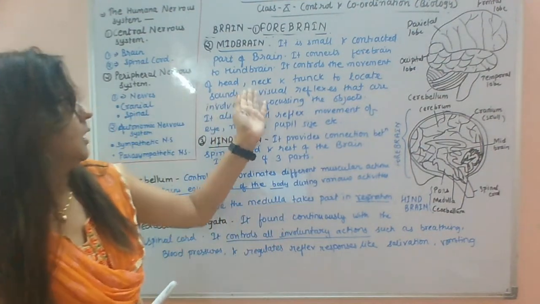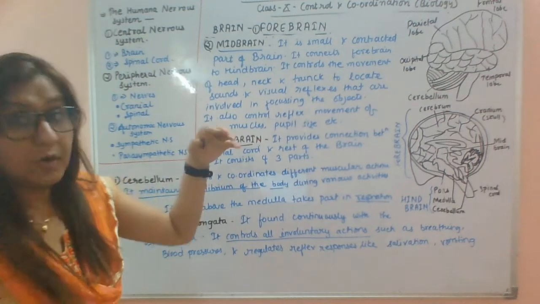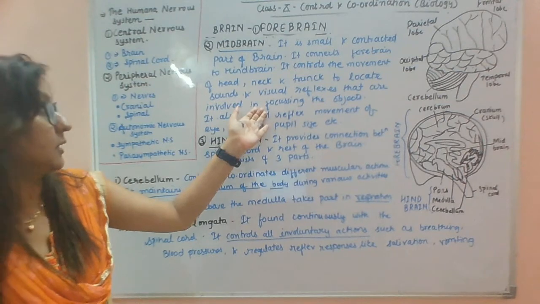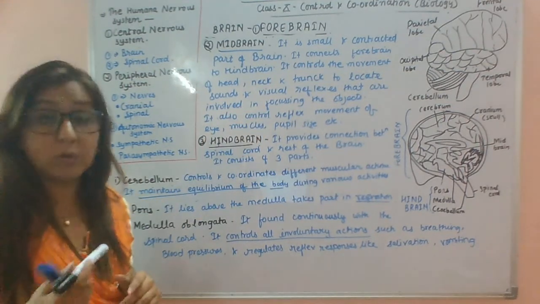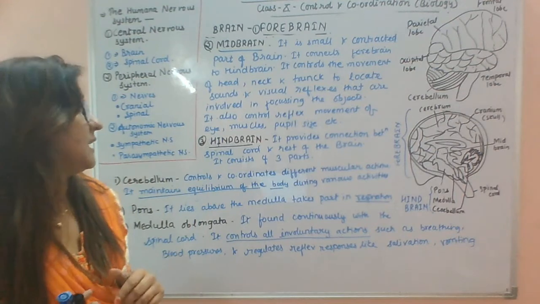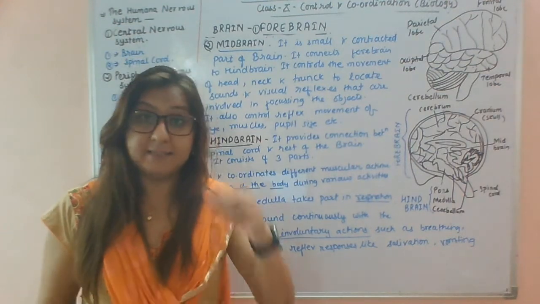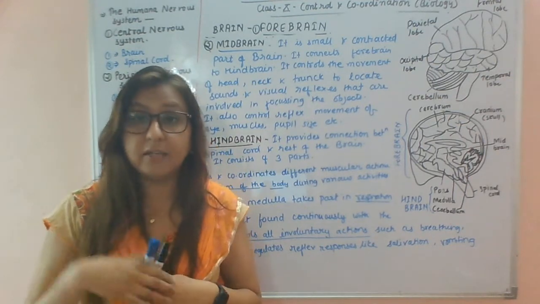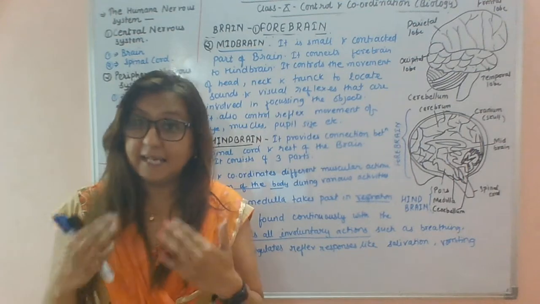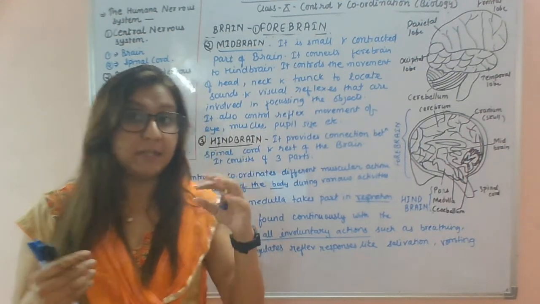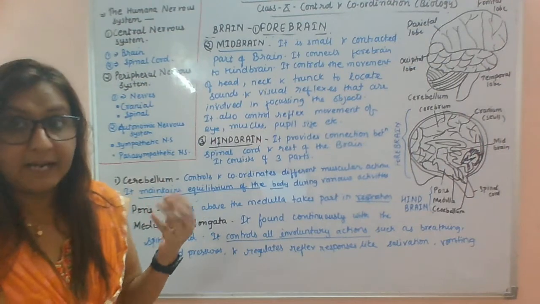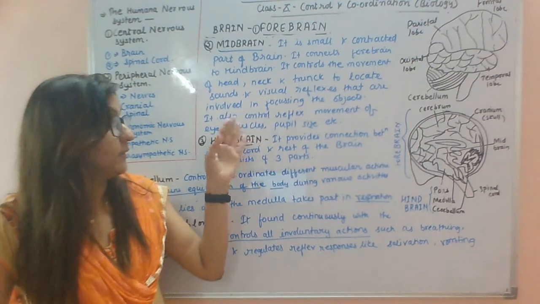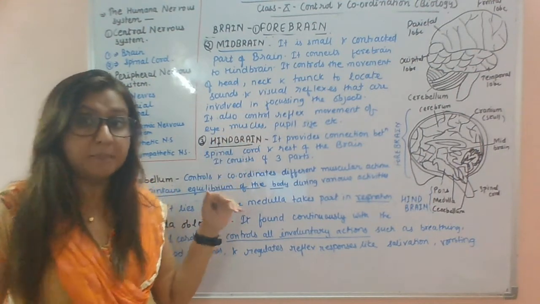It controls the visual reflexes involved in focusing on an object. It also controls the reflex movement of the eye, pupil, and sight. When we go outside into light, our eyes automatically contract, and when we come into the dark, our eyes automatically expand. So the visual reflexes of your eyes are controlled by the midbrain.